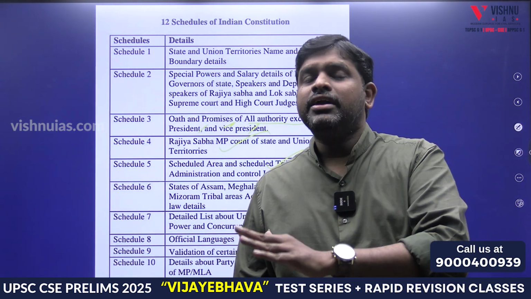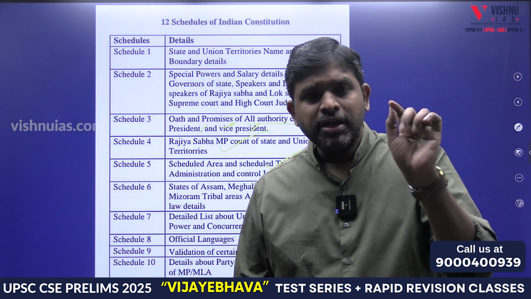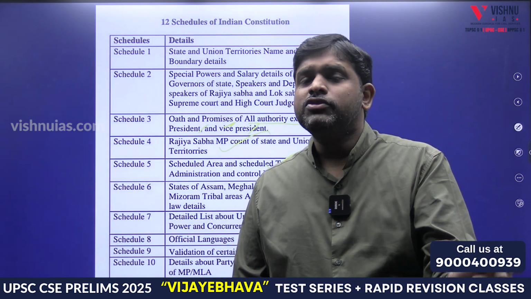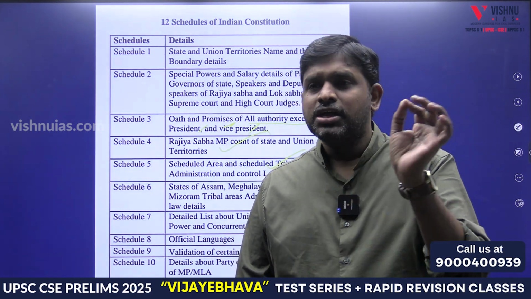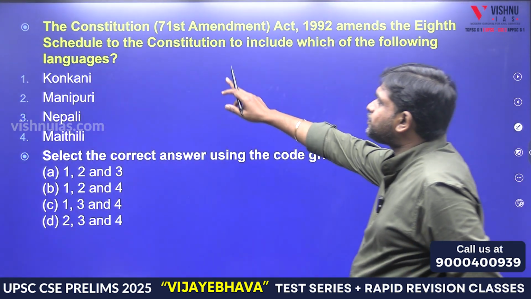Schedule 6 is in Northeast India, the tribal people in 4 states, Assam, Meghalaya, Tripura and Mizoram. That is called as Schedule 6 areas or tribal areas. Schedule 7 is what? Division of union list, state list and concurrent list. Schedule 8, how many languages are there? 22 languages are there. Now you see the question.